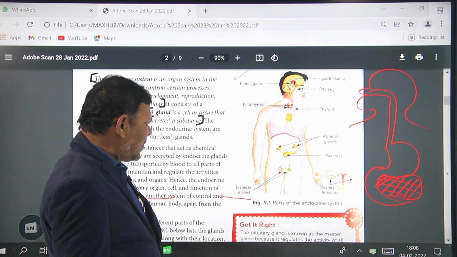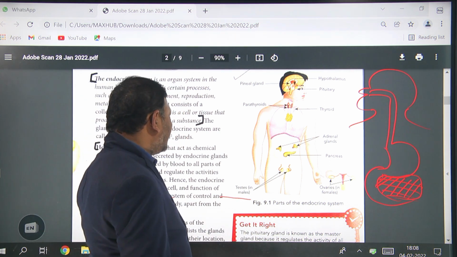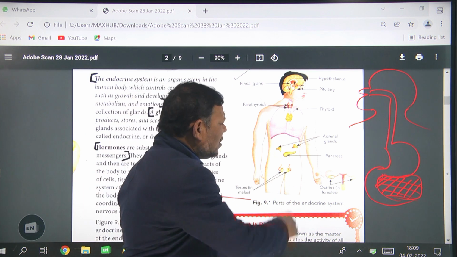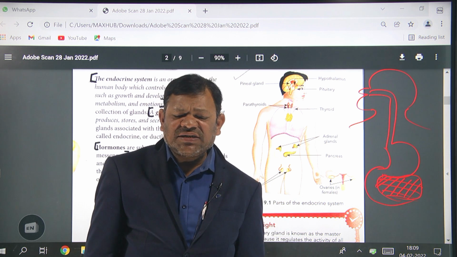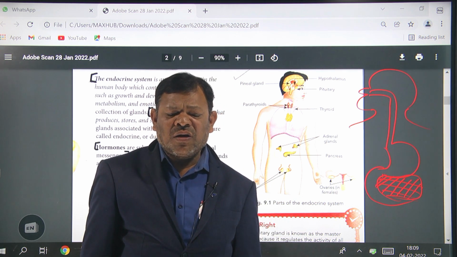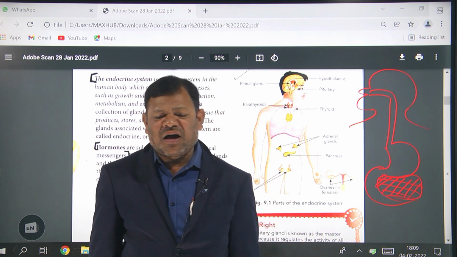The male reproductive part is the testis, and the female reproductive part is the ovaries. The testis releases the testosterone hormone, and the ovaries release the estrogen and progesterone hormones.